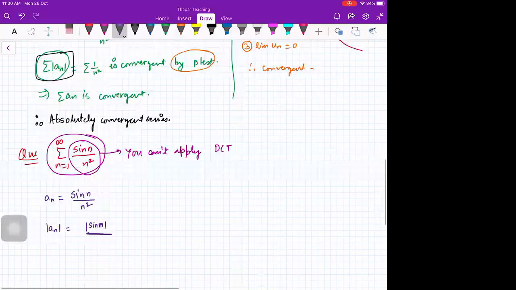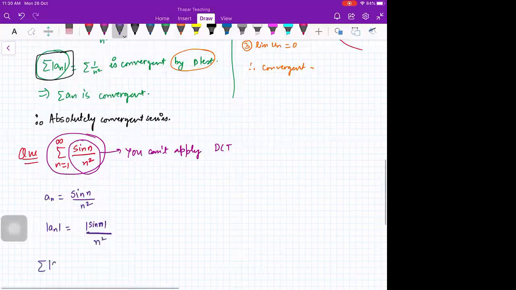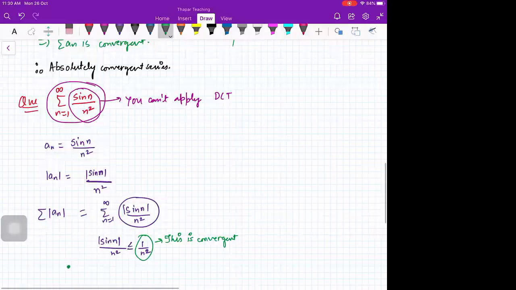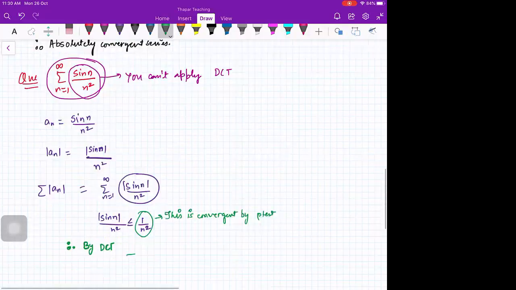If I look at the series sigma mod of a_n, that is sigma mod of sine n upon n square, this term is less than or equal to 1 by n square, and this is convergent by the p-test. Therefore, by DCT, sigma mod sine n upon n square is convergent.